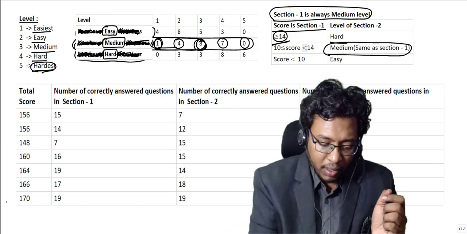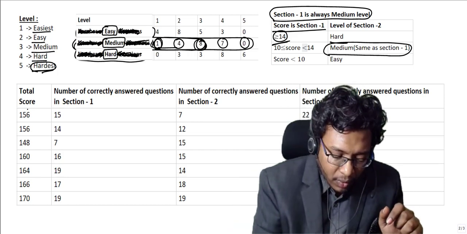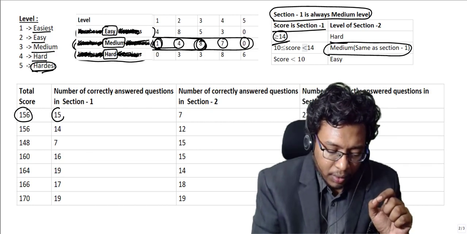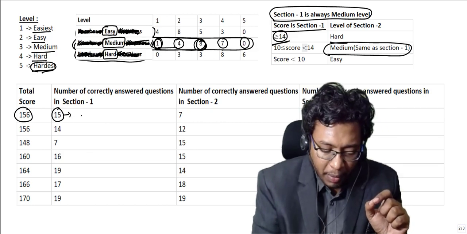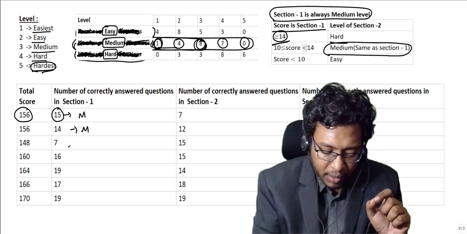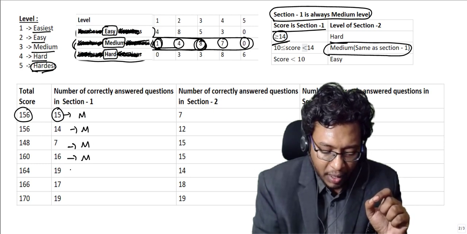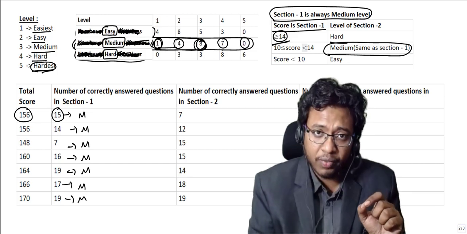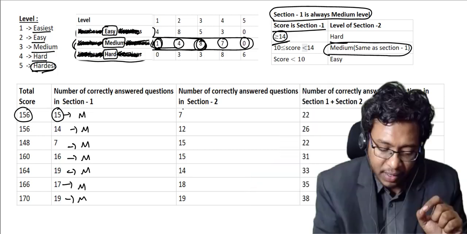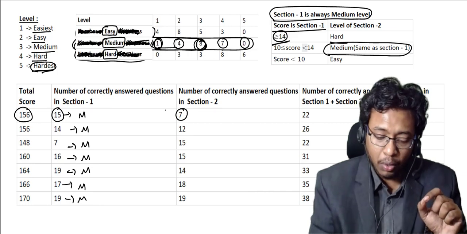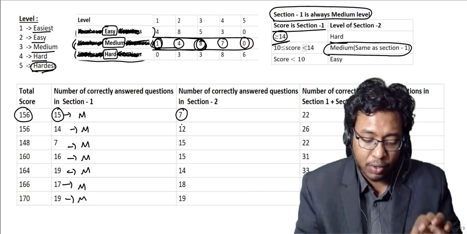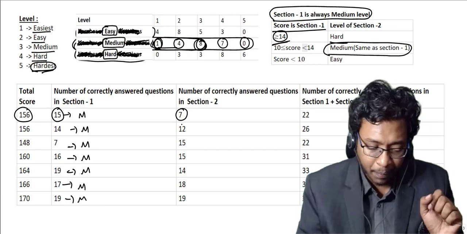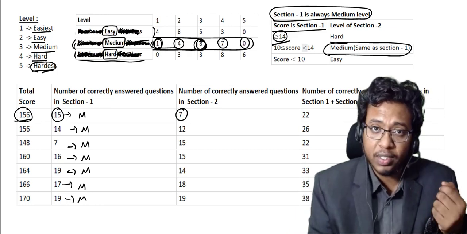Now here are some statistics. See this: a person whose score is 156 in quant. In the first section he scored 15. The first section is anyway medium. Since he scored 15, which is greater than 14, his second section will be a hard section. In the hard section he scored only 7 questions correct. So he ended up with 156.